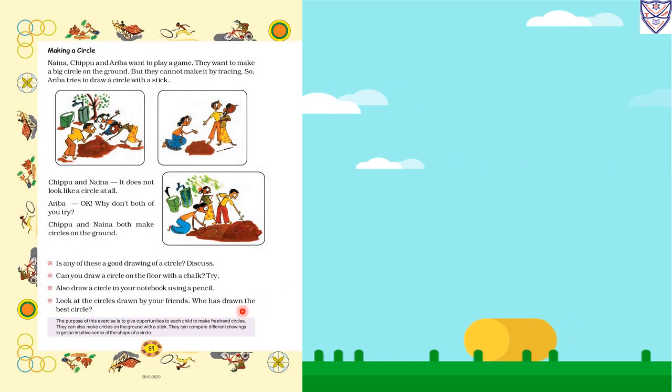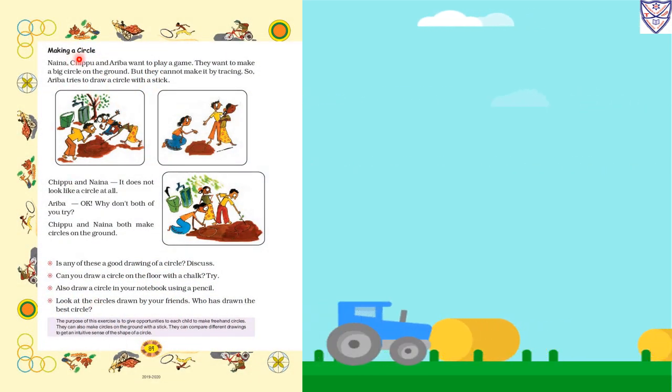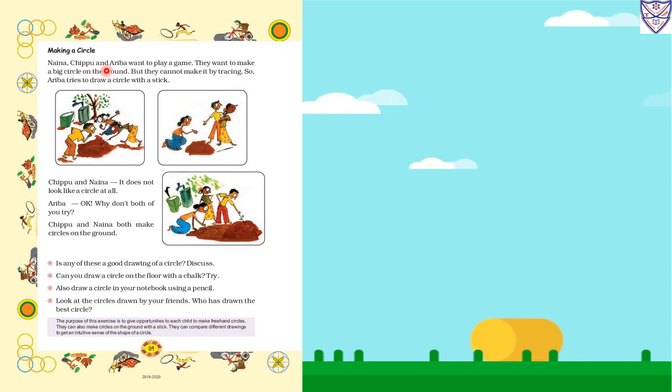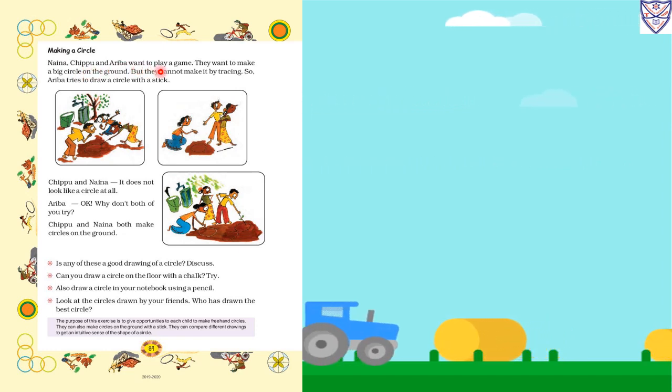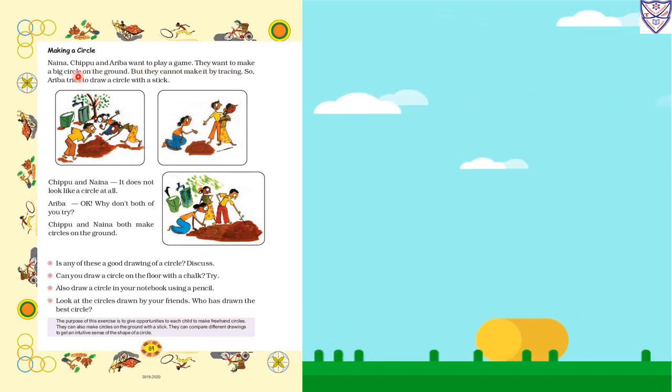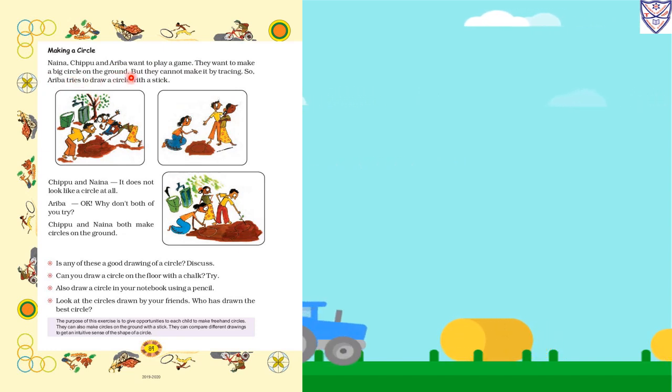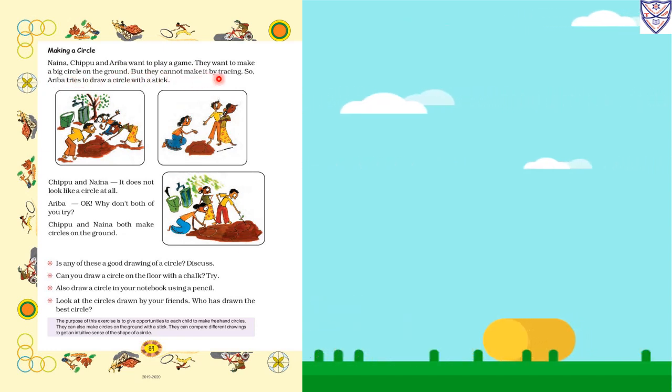Now page number 84, making a circle. Naina, Chipu and Ariba want to play a game. They want to make a big circle on the ground, but they cannot make it by tracing. So Ariba tries to draw a circle with a stick. Chipu and Naina say it does not look like a circle at all.